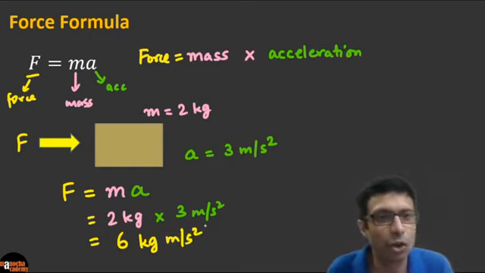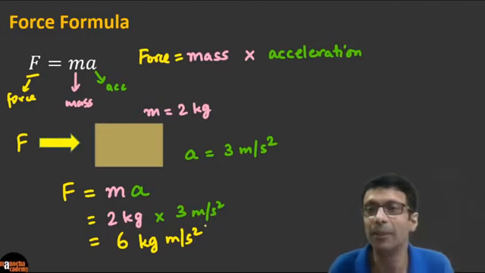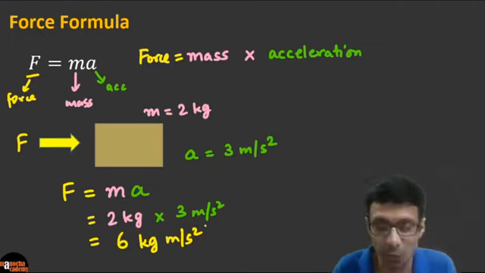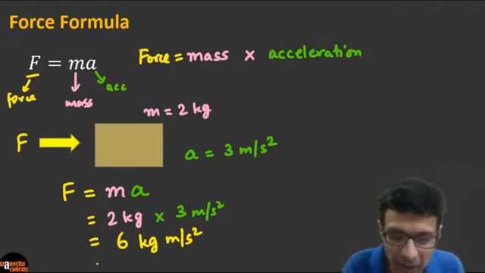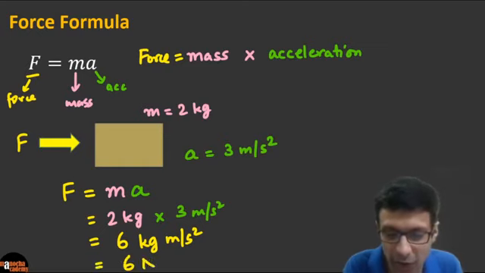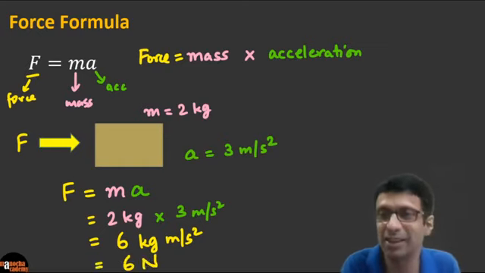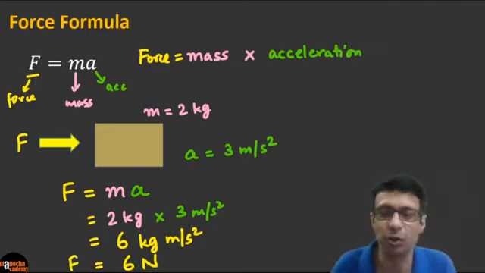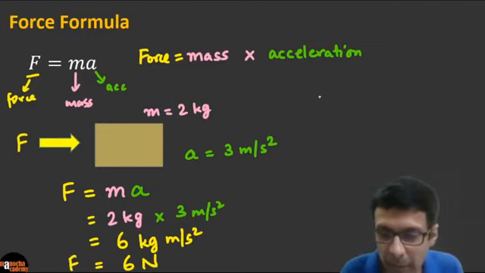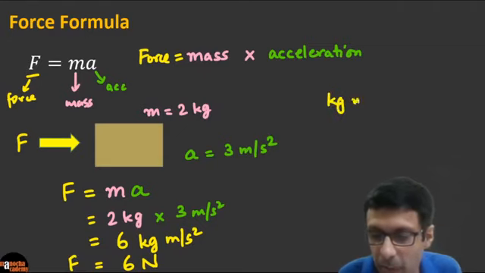Very good. Jay Reddy says, 6 kg meters per second square is basically, we don't have to write this whole thing, kg meters per second square. It's known as 6 Newton, after the famous scientist Sir Isaac Newton. So it's called 6 Newton here. Remember that the abbreviation for kg meter per second square is Newton.